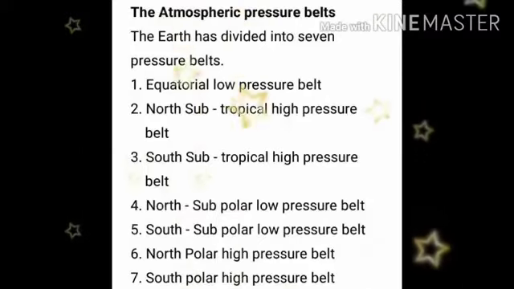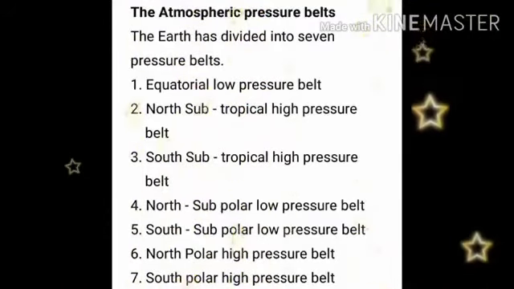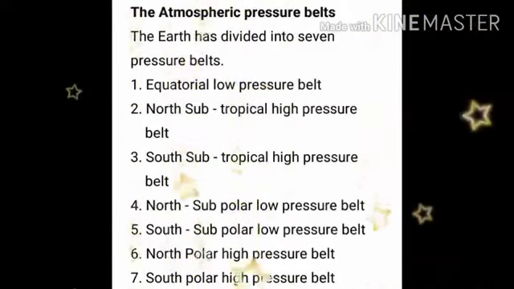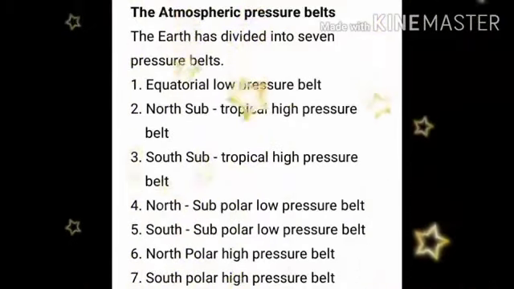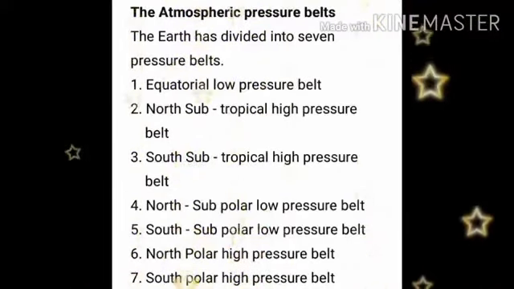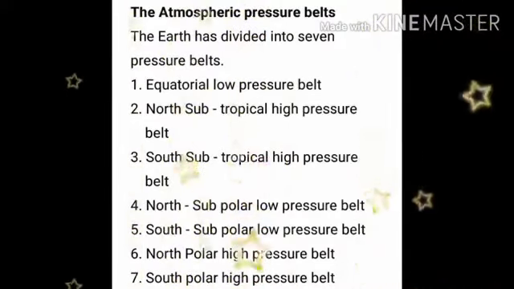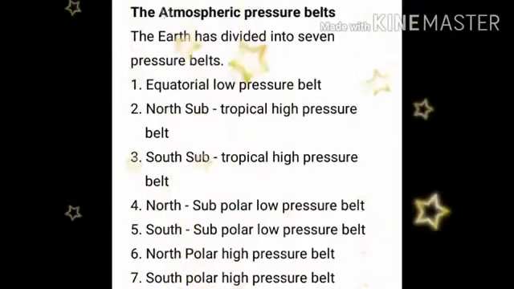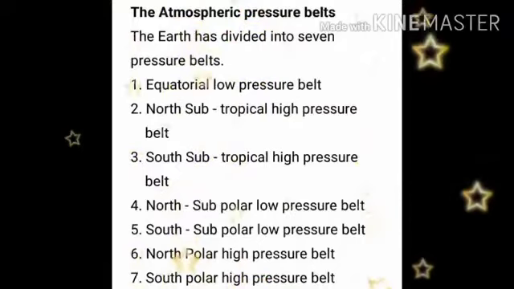We have come to the main part of this lesson, that is to know about the atmospheric pressure belts. The earth is divided into 7 major pressure belts. At the equator, we have the equatorial low pressure belt. Above this equator, in the northern hemisphere, we have 3 pressure belts. Like that, in the southern hemisphere, we have 3 more pressure belts. So in total, 3 plus 3 plus 1 equatorial low pressure belt, we have 7 major pressure belts.